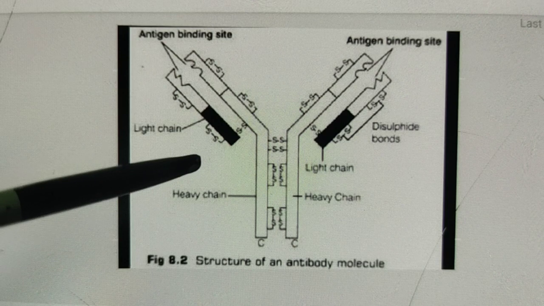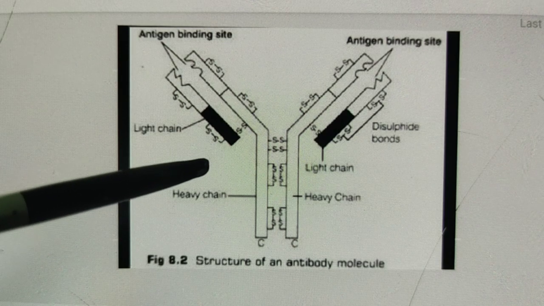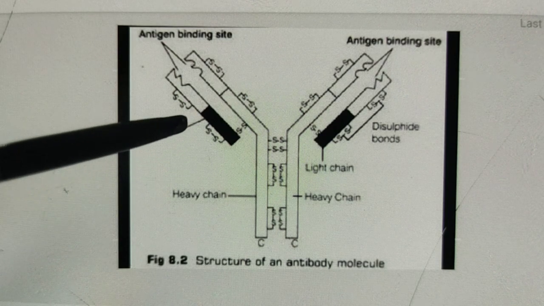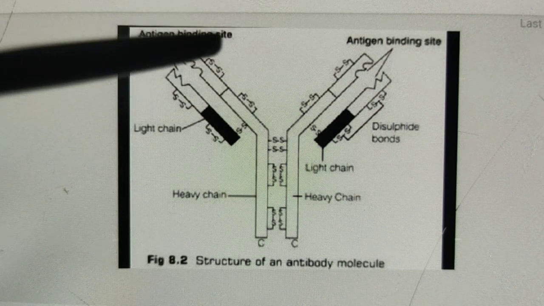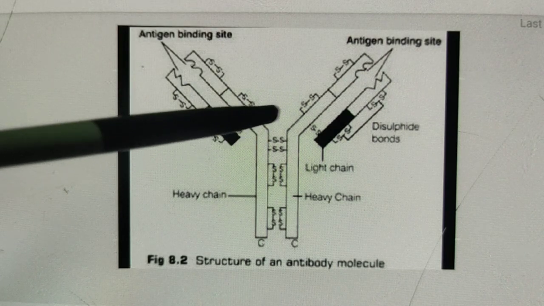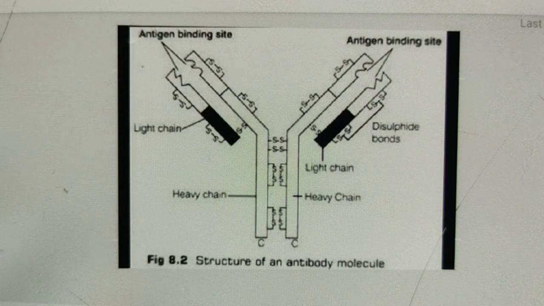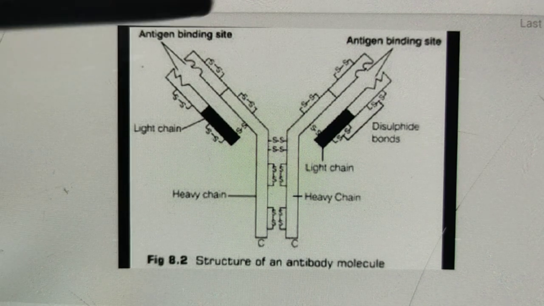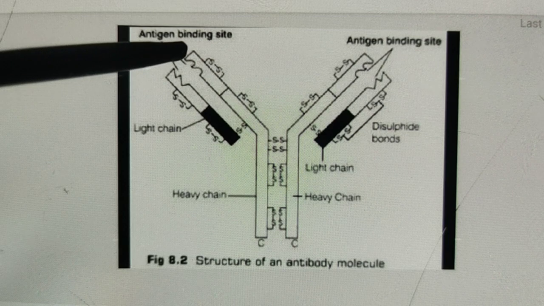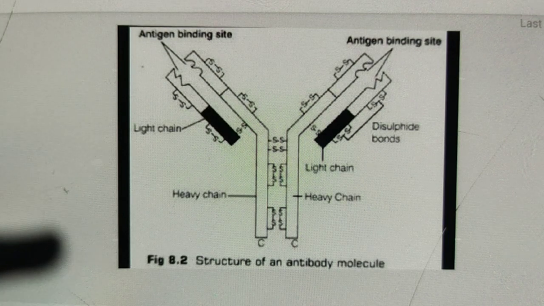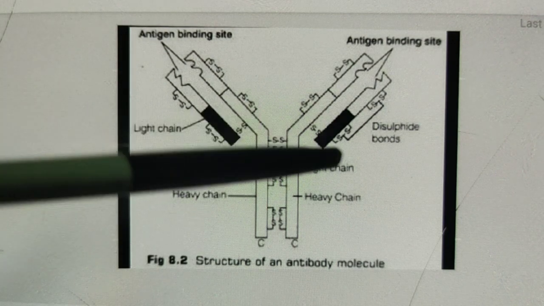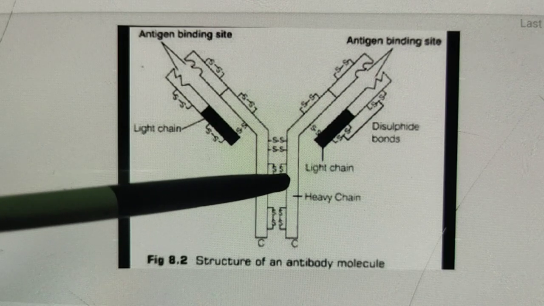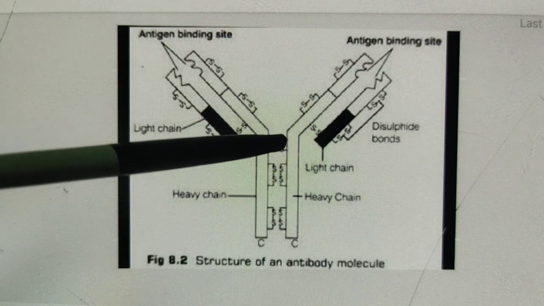Okay, next, here the disulfide bond, see the disulfide bond, joins a light chain with a heavy chain. Two disulfide bonds also link the two heavy chains.